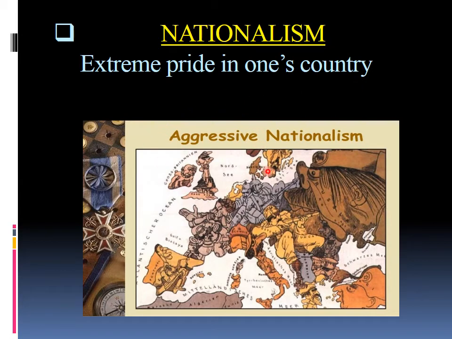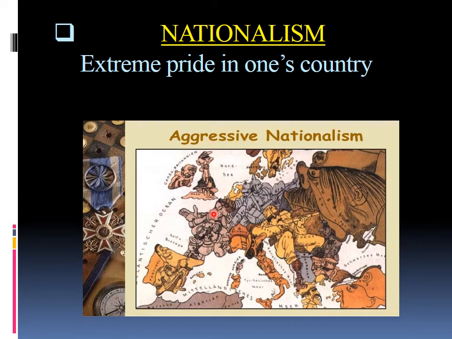Aggressive nationalism is nothing but the idea that the love for your country should not become the hatred for another country. But what happened in Europe is this: the love for your country became the hatred for another country. "Whatever my country does, I support it, whether it is right or wrong" - this kind of attitude developed in the minds of people of these European countries, and they wanted to extend their boundaries.